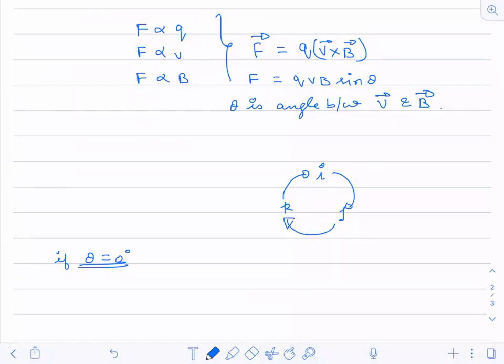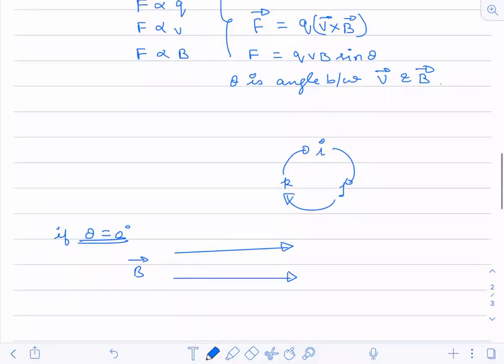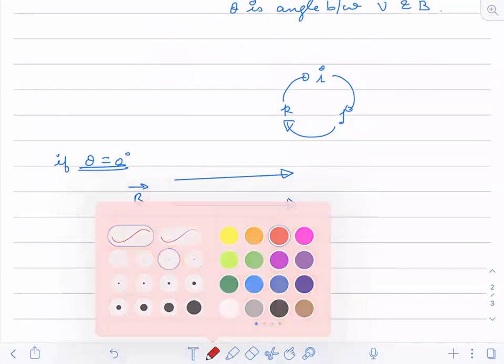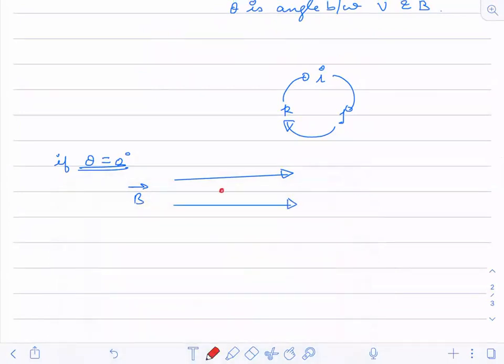This means that if the externally applied magnetic field is in this direction, this is the direction of the externally applied magnetic field, and this is the only direction of velocity. A charge is there, and it is also moving in this direction. They both are moving in the same direction. The vector is in the same direction.